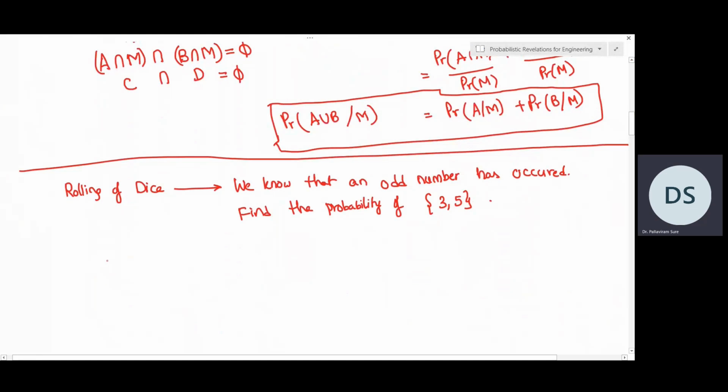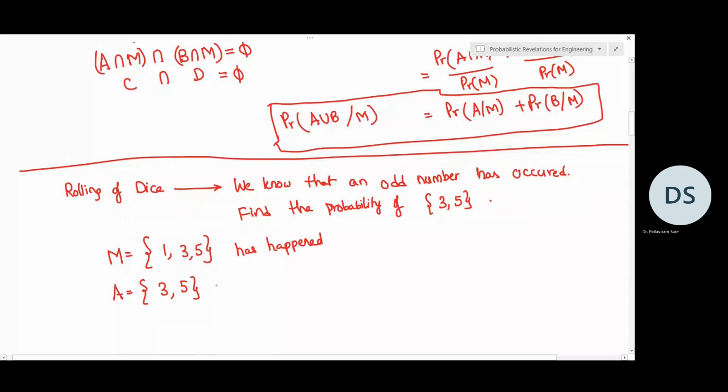So let us name them. So let us say M is an event which has already occurred. So that event is 1, 3, 5. So this event has happened already. So we need the probability of another event called A, which is 3, 5. So given that event M has already happened, what is the probability of A? So this is what we are supposed to find now.